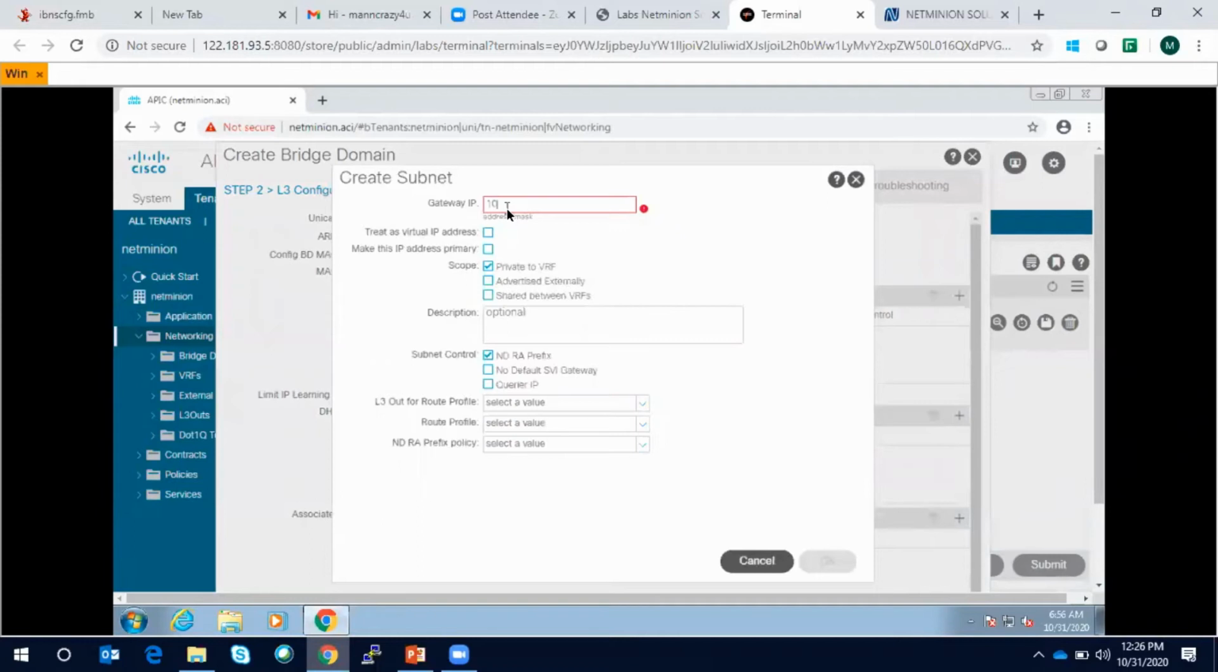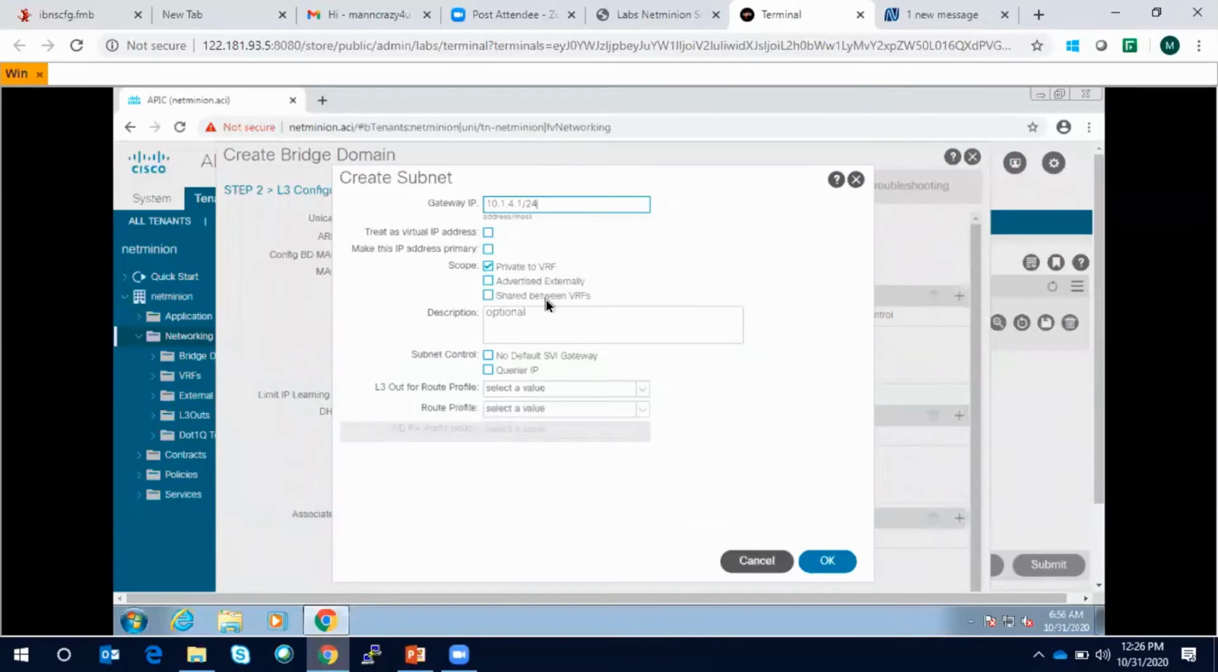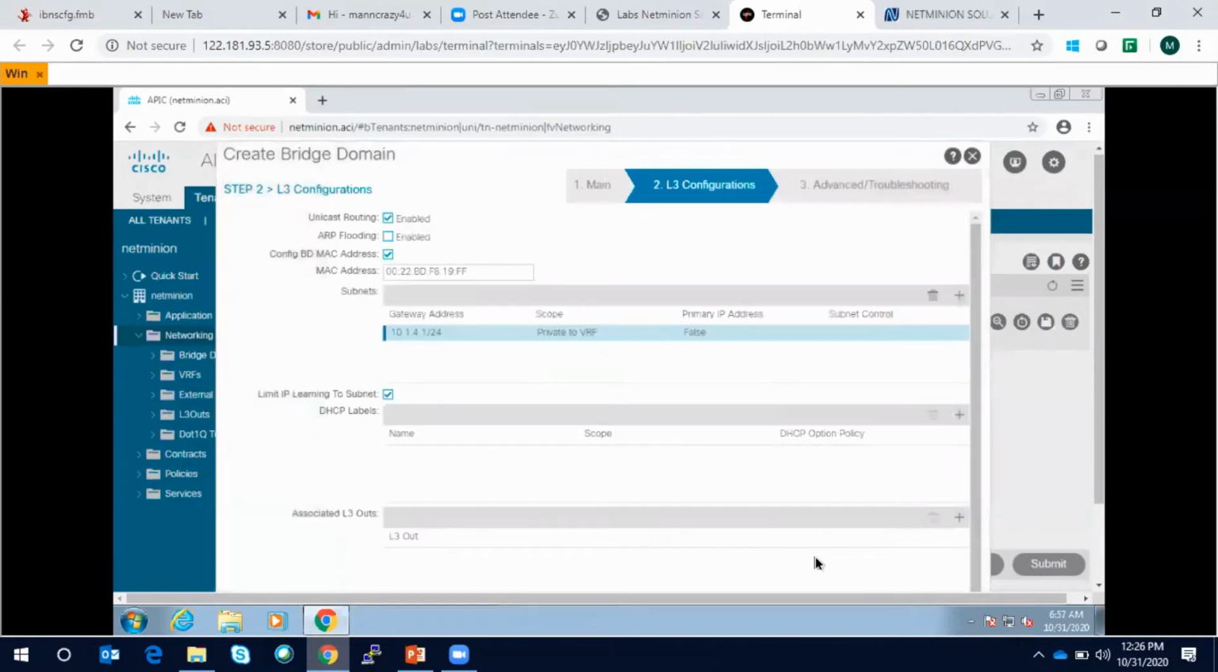So let's say 10.1.4.1/24. It understands the CIDR notation, and based on your requirement, you can keep this BD within the VRF, or you can also advertise it to the external world, let's say some legacy network or some other tenant. You can do it based on your choice. We will talk about it in our regular labs and sessions. As of now, I'm just defining the subnet and keeping the scope private to the VRF, so it will only be available in the VRF.